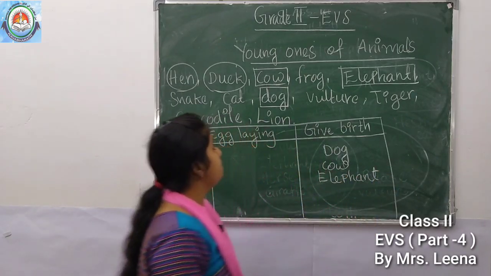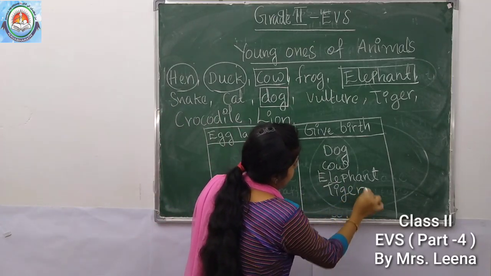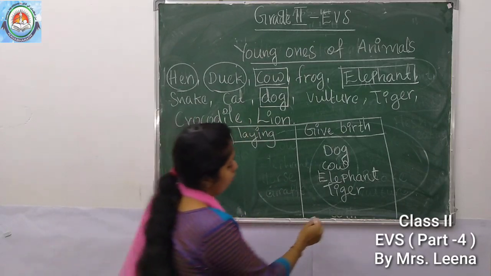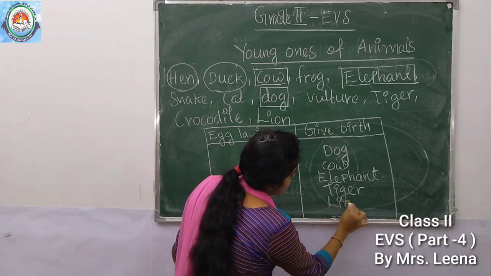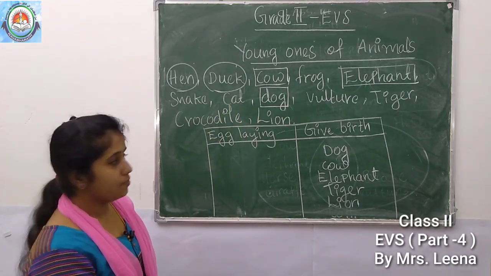Elephant. Then, which one? Tiger. Tiger. Then, what about lion? Yes, lion. Lion also produces their young babies by giving birth. Then, what about cat? Yes, cat.